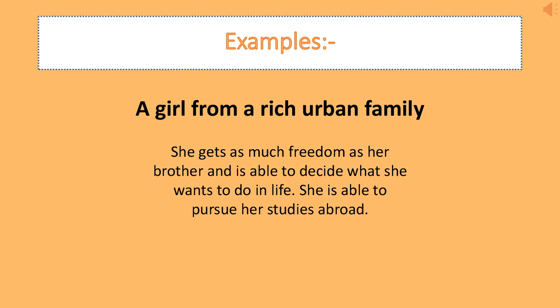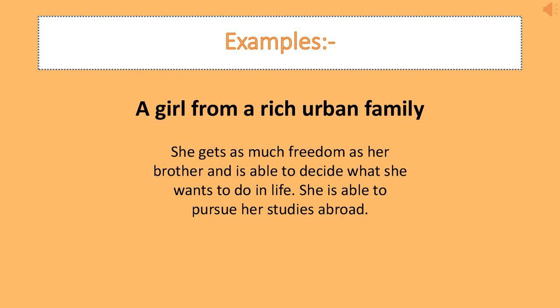The second last example, a girl from a rich urban family. Now, what happens in such a family? Suppose there are brothers and sisters, both are there in that family. Now, the brother may be allowed to go out and not asked to work at home, like helping mother, like what the girl is asked to do in her day-to-day course. And he may be allowed to go out to buy articles from the market or to do other work.